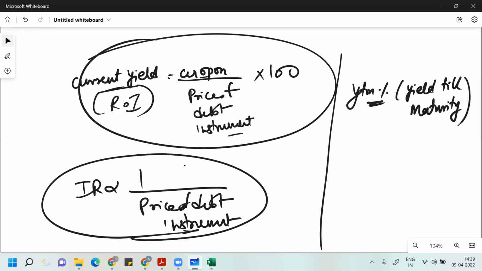If you determine the present value of all of them at some discounting rate, that discounting rate is the yield till maturity. The word itself is telling the meaning. Yield is the return. So what is the minimum return you get from this debt instrument if you hold it till maturity?